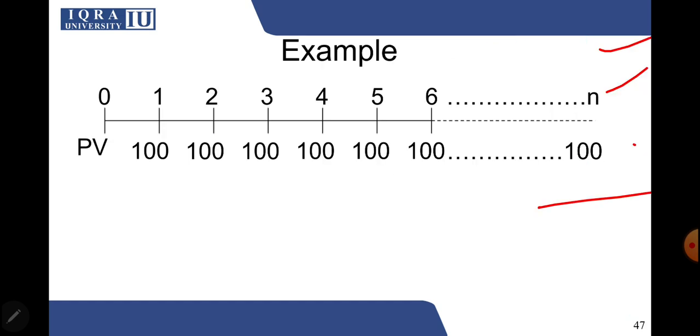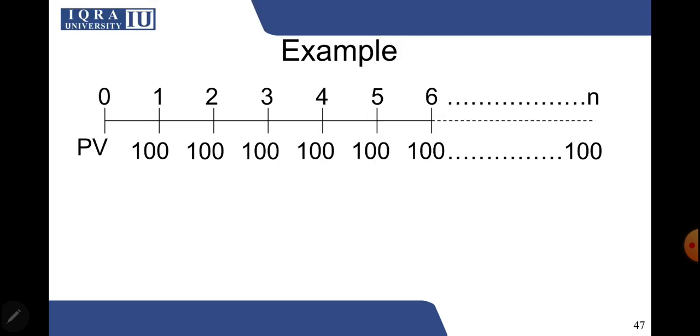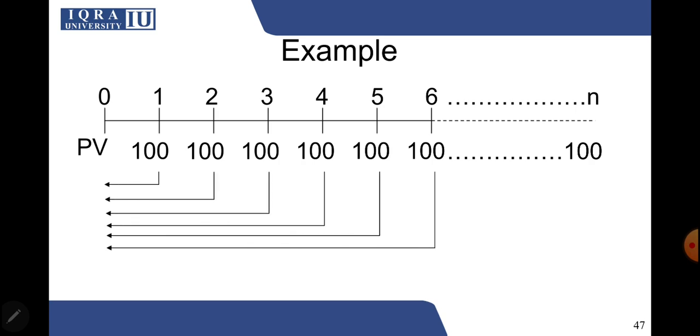Let's also look at an example. This is an example in order to show it to you through demonstration. Over here we have this timeline, and you can see that the cash flow 100 is equal in every case. So for a perpetuity, the cash flow has to be equal, and you can see that it is coming at the end of each time period. So it means that it is equidistant, but you do not know when it will end. It's going to keep on coming for a number of years, and you need to find the present value of this cash flow stream.